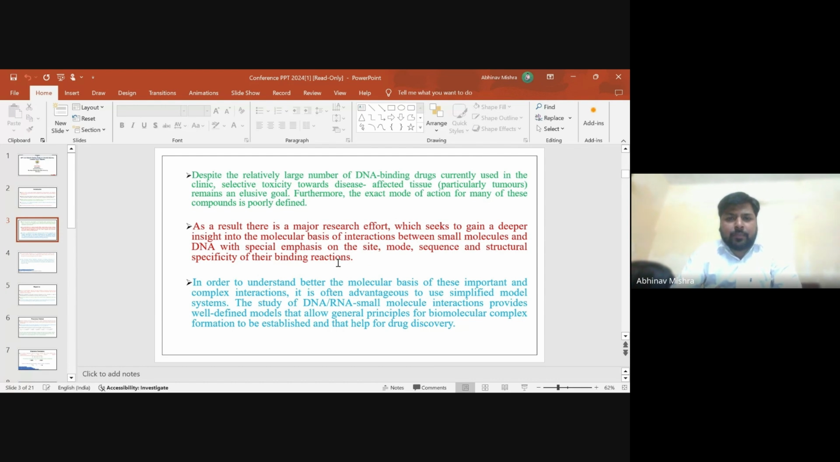As a result, there is a major research effort which seeks to gain deeper insight into the molecular basis of interactions between small molecules and DNA, with special emphasis on the site, mode, sequence, and structural specificity of their binding mechanisms. In order to better understand the molecular basis of these important and complex interactions, it is often advantageous to use simplified model systems. The study of DNA, RNA, and small molecule interactions provides well-defined models that allow general principles for biomolecular complex formation to be established and help drug discovery.